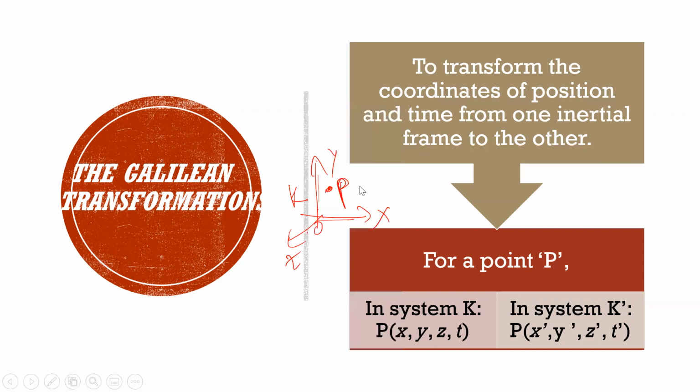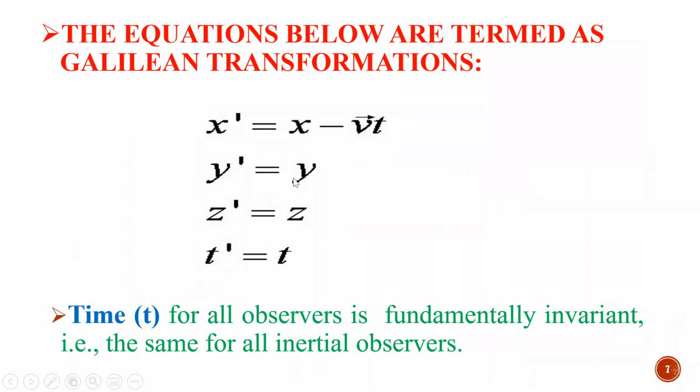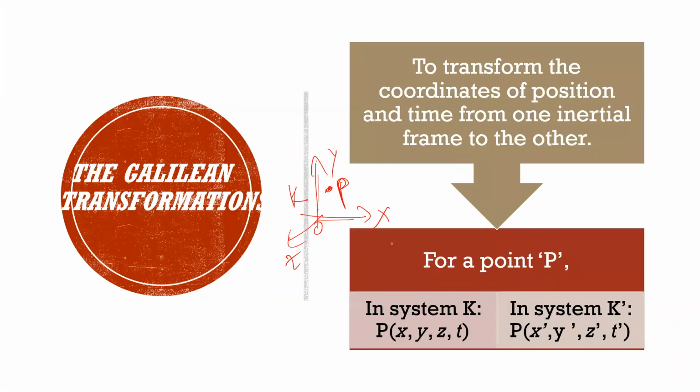Similarly, when I consider another frame of reference, that is K dash, what would be the coordinates of the same point, which is moving with velocity V bar? What would happen to the position of the particle from this frame of reference?